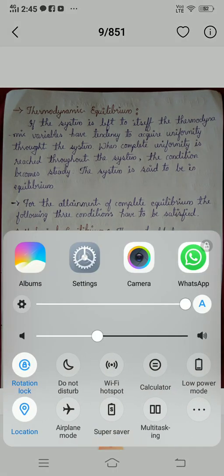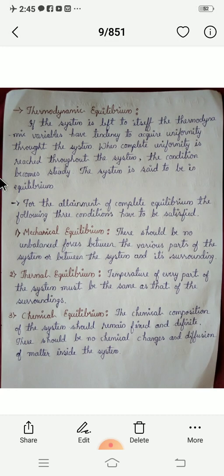Next is thermal equilibrium. Thermal equilibrium means the temperature of every part of the system must be the same as that of the surrounding. If the system is divided into two or three parts, then the temperature of each part should be the same. That is thermal equilibrium. And the temperature of the system and the surrounding also should be balanced.